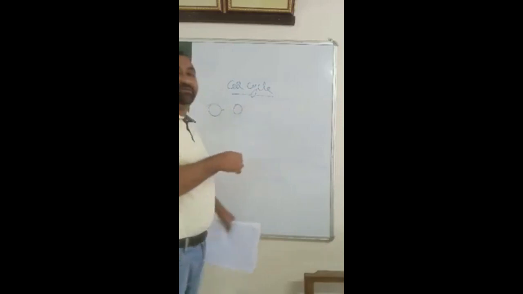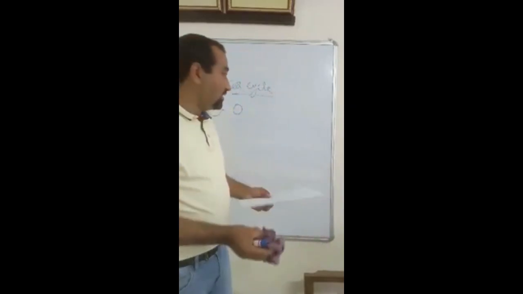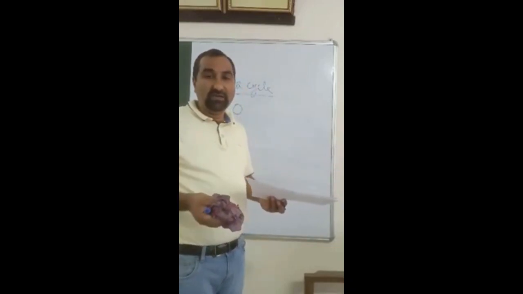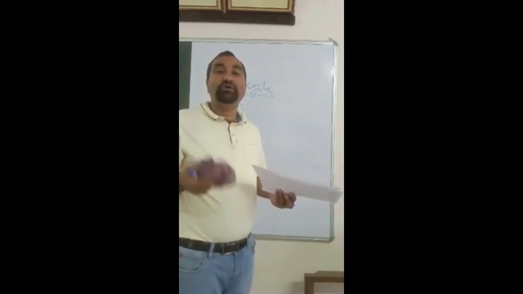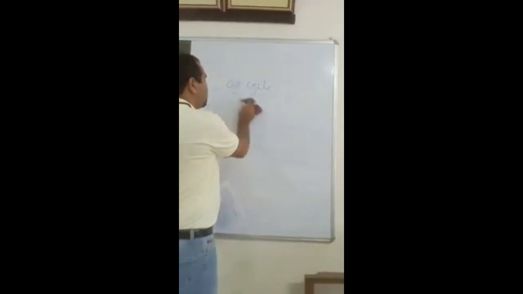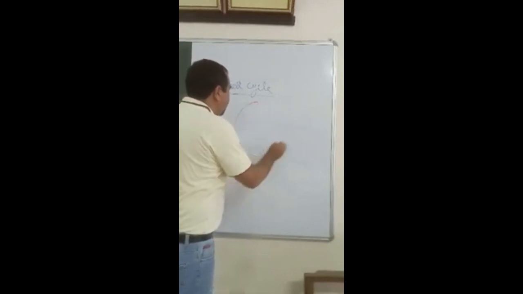And in this complete process, when a cell prepares itself to produce a new cell, it undergoes a number of changes. Various activities take place in the cell. The cell prepares itself for the production of a new cell, and that comes under the cell cycle. So here we discuss it through a diagram.